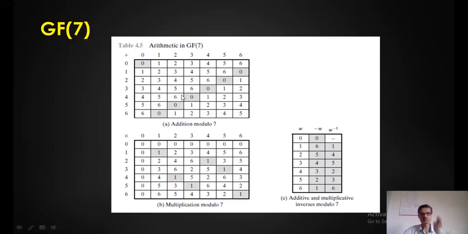That means the answer should be within 7. You cannot get 7, or more than 7. If you get 7 or more than 7, reduce it by 7. Just look at this example. Now I'll take one example, just wait.